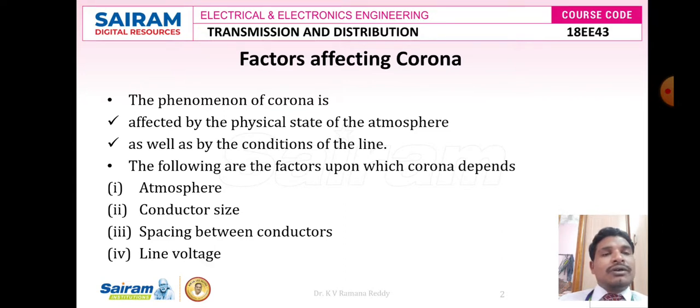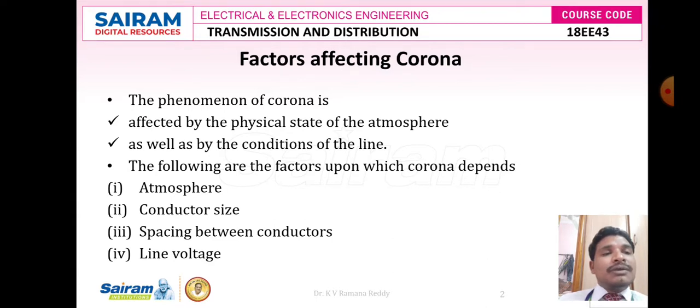As we all know clearly, corona is nothing but simply one chemical reaction. It is because of the presence of ions in the air due to the water particles, whose ions, either positive ions or negative ions, may react with the ions present on the surface area of the conductor. Then an ionization process takes place, and a corona effect takes place, due to which a faint violet glow color appears.